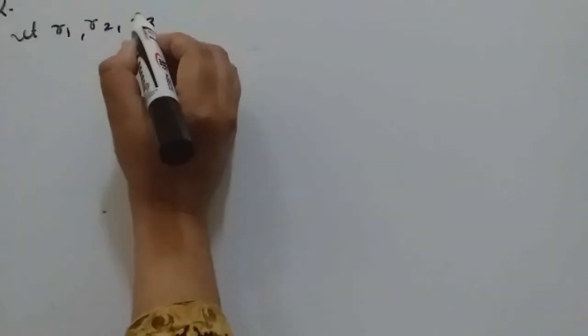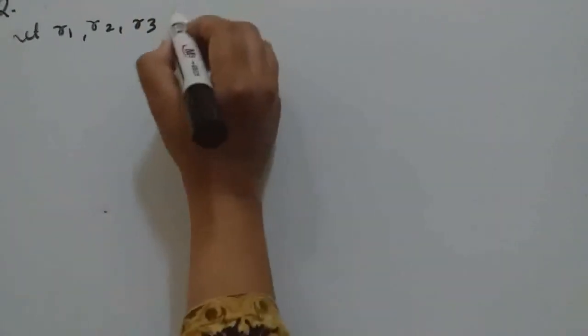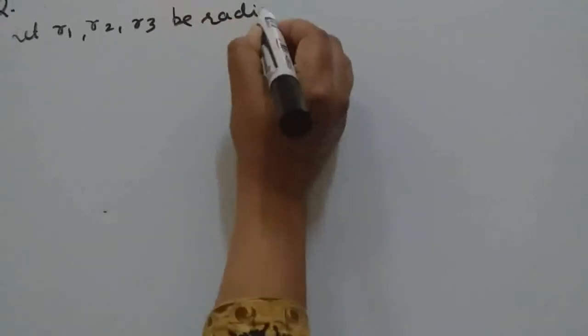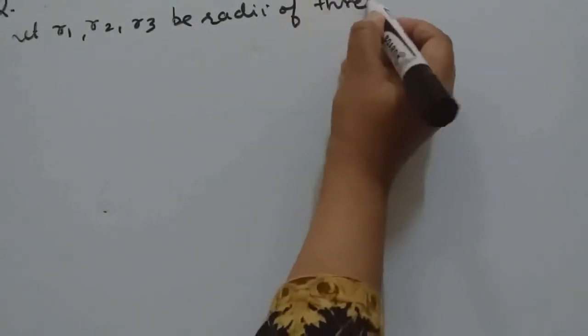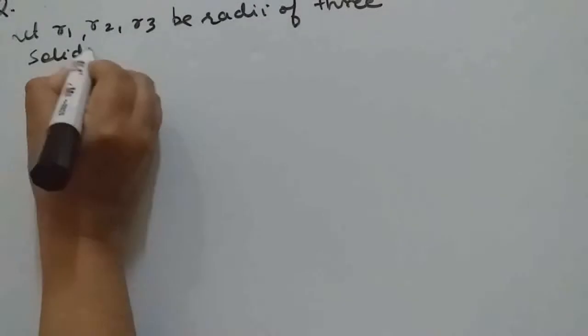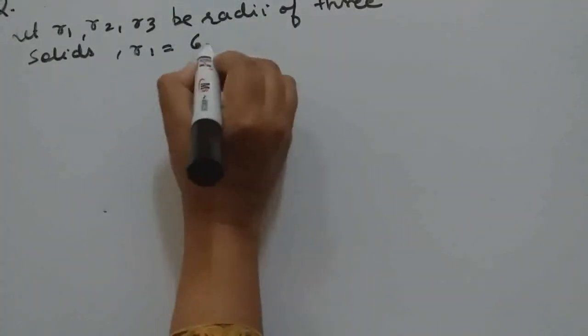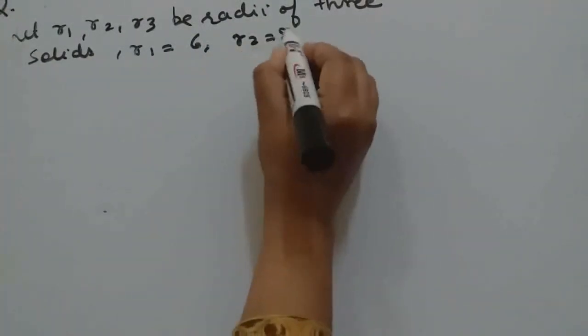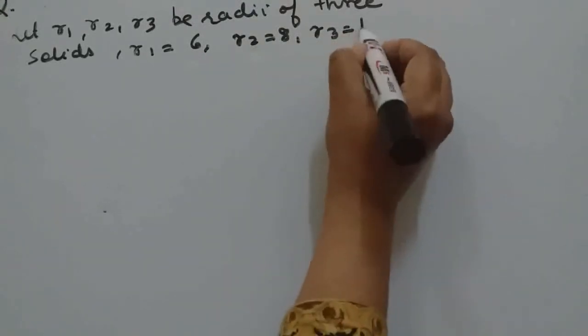Question 2. Metallic spheres of radii 6, 8 and 10 centimeter are melted to form a single solid sphere. That means volume of all these 3 spheres will be equal to volume of that single solid. So let R1, R2, R3 be radii of 3 solids, and R1 value is given 6, R2 is given as 8, and R3 is given as 10.